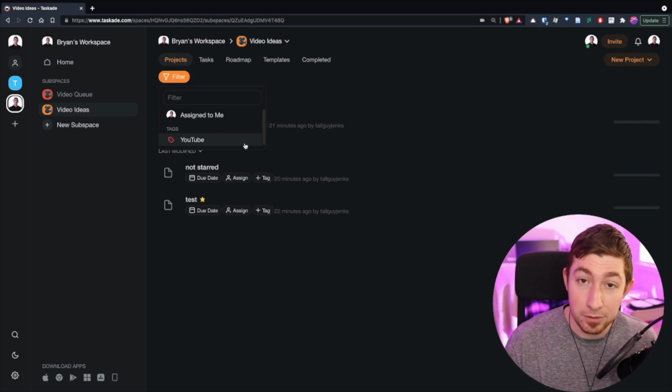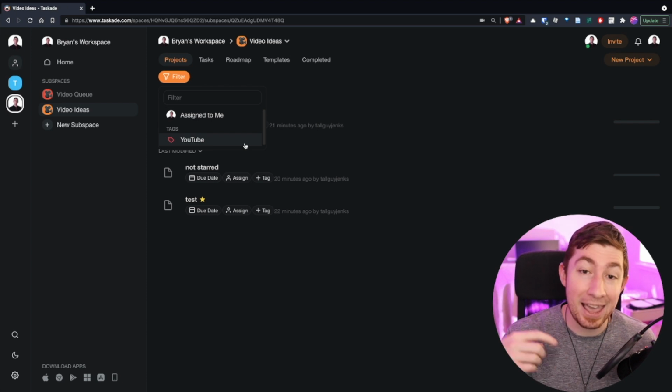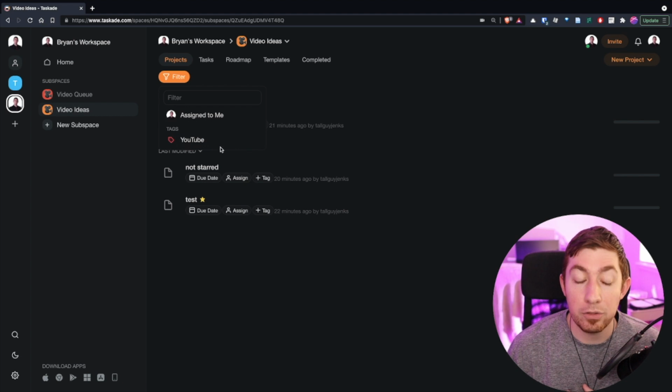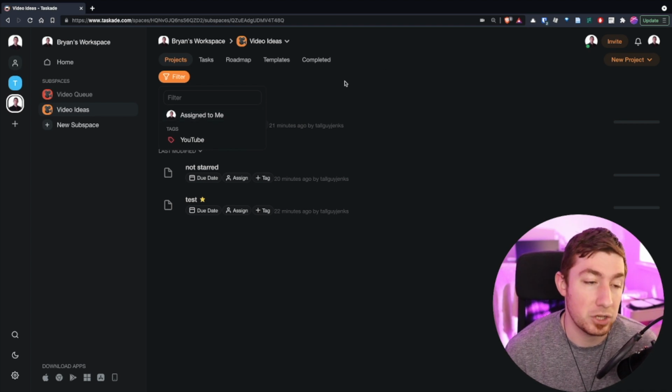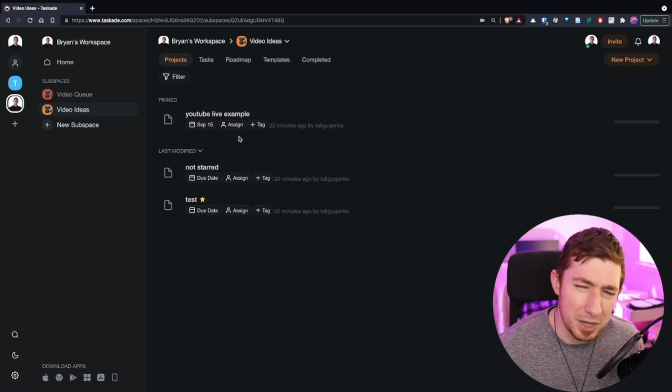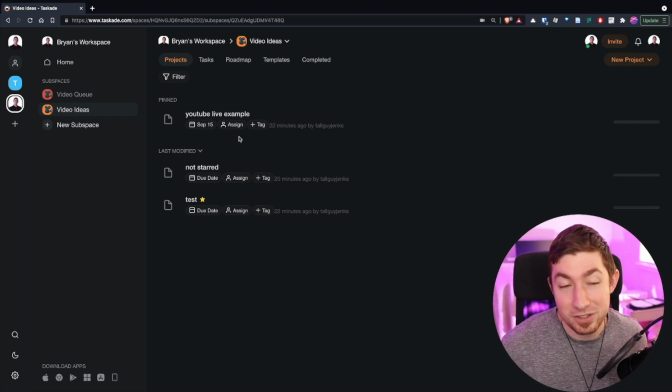But if you click another one, it's everything that had the first thing and has the second thing. So if we added stars to this, you could easily just see all things that have a particular set of tags that are assigned to you and that you starred. And so that's just another great way of managing the metadata of your projects. But for now, it doesn't appear like they do anything. But you can star them.